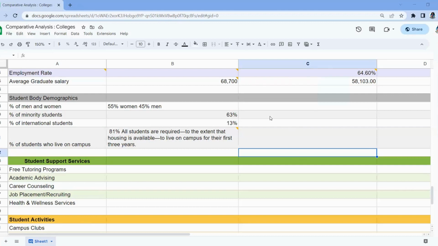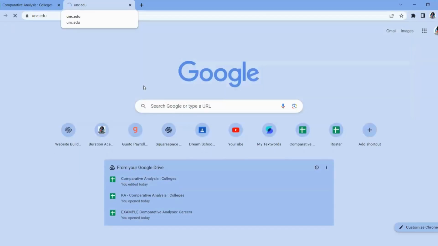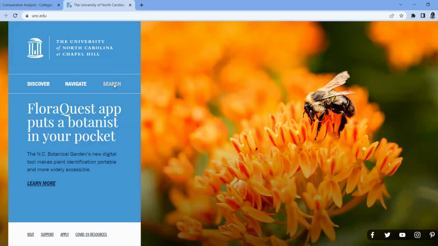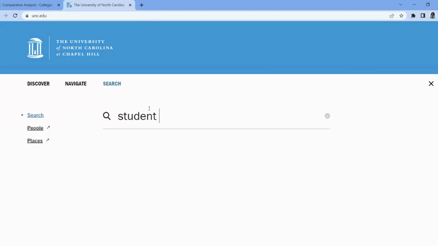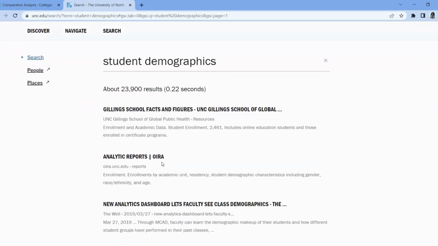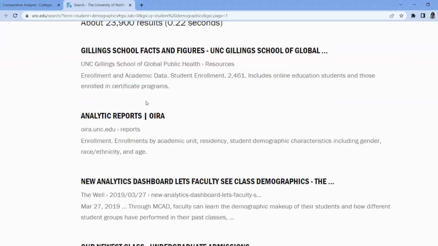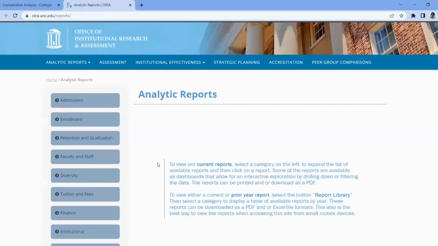Right, so in this activity, I'm still working on my comparative analysis. I'm researching the student body demographics of my second dream school, UNC, this time around. I'm going to go to unc.edu, going to search student demographics. And I see this is an analytical report. We'll see what this captures.